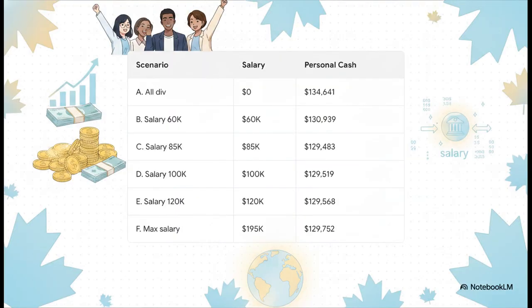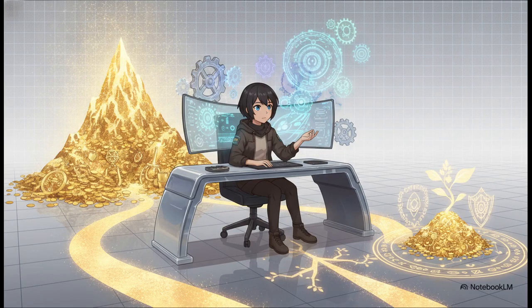The scenario modeling evaluates the CAD $200,000 profit across 6 distinct structural options. At one end of the spectrum, an all-dividends distribution approach yields the highest immediate personal cash, calculating to approximately $134,641. Conversely, the maximum salary scenario provides the lowest immediate net cash retention, yielding approximately $129,752. The standardized table quantifies the exact financial differences across all intermediate allocations. The standardized table outcomes are derived from precise formula logic, incorporating mandatory Canada Pension Plan contributions and corporate dividend capacity calculations.